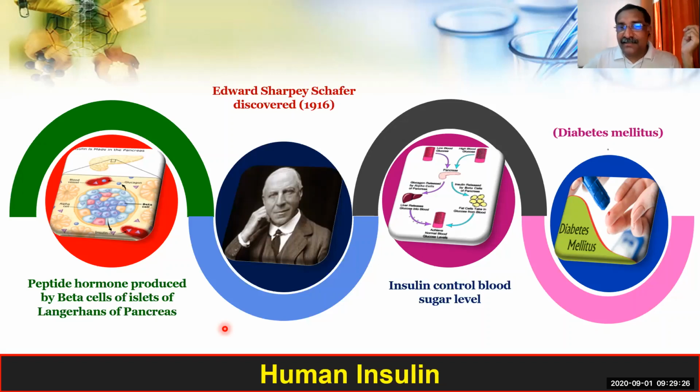Once the transformation has been done, that means once you have a transformed chimeric DNA or rDNA, then you have to multiply it with the help of a cloning vector. After multiplication, you can notice that one more term is given in the last option, that is called expression.